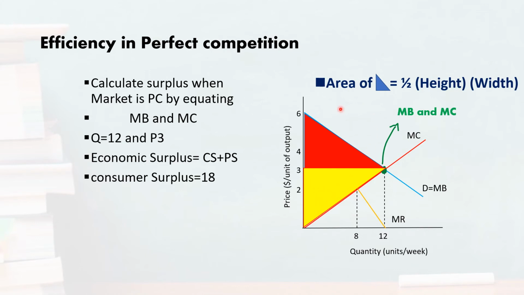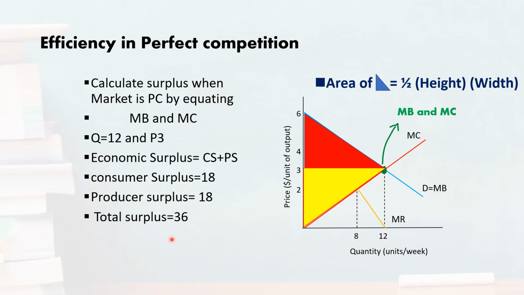By applying the same formula to calculate the area of this triangle, you will have the producer surplus equal to 18. So both consumer and producer surplus, in this case, get the same benefit by trading these 12 units. By adding both, we have total economic surplus equal to 36.